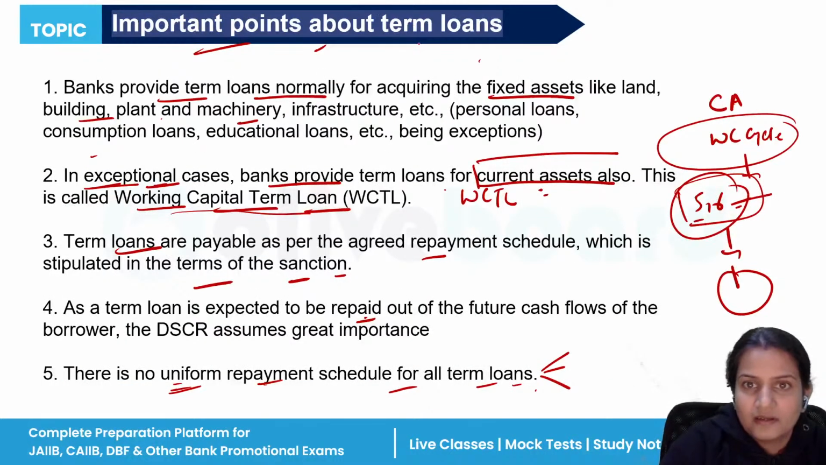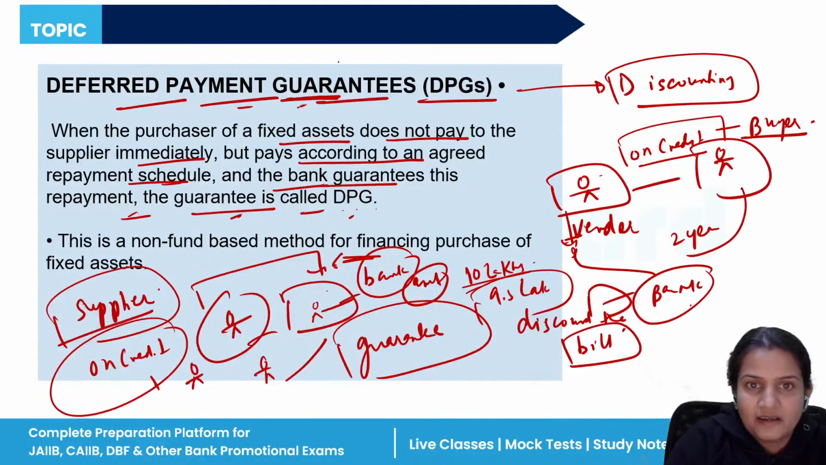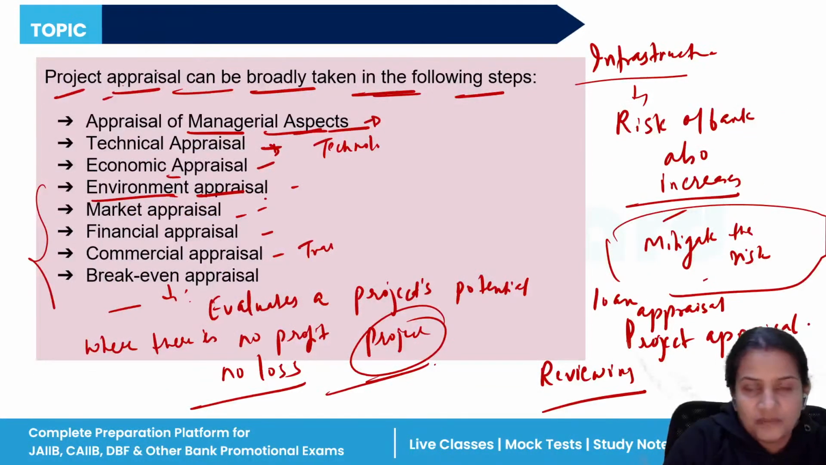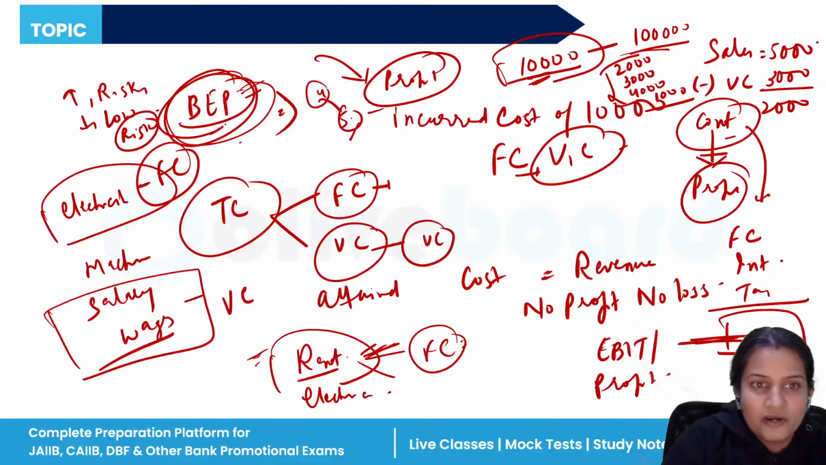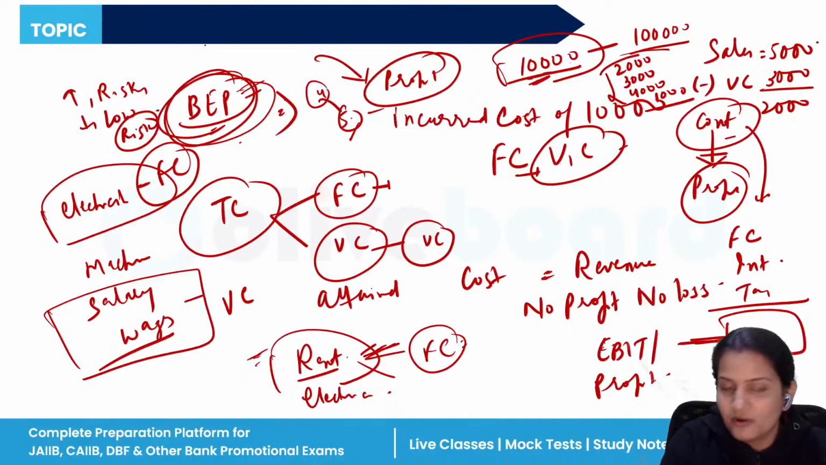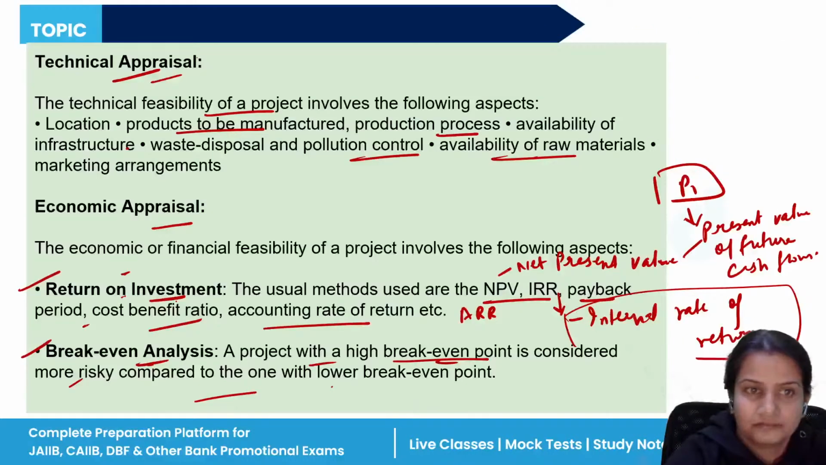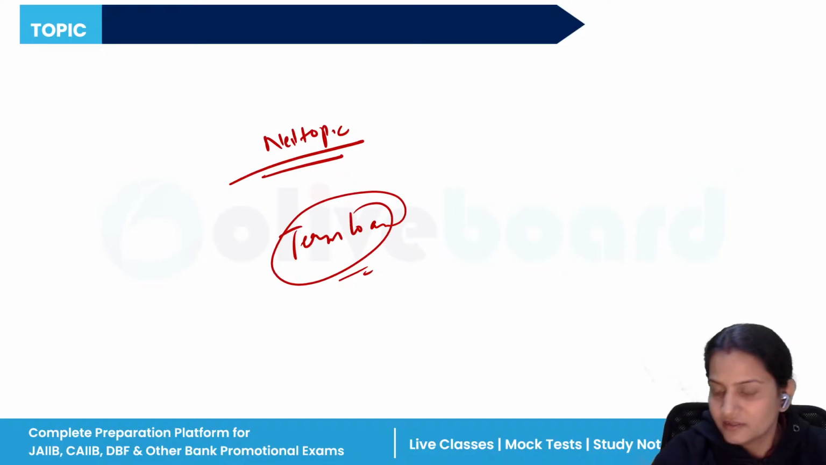So term loans are a very important concept. The deferred payment guarantees, that is just the discounting of a bill. We have seen the project appraisal, why it is necessary, why it is done. Then break-even point: how a company reaches the break-even point, with no profit and no loss, when the revenue is equal to its cost. I hope everything is sorted.